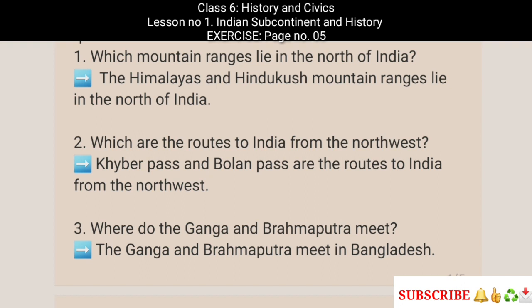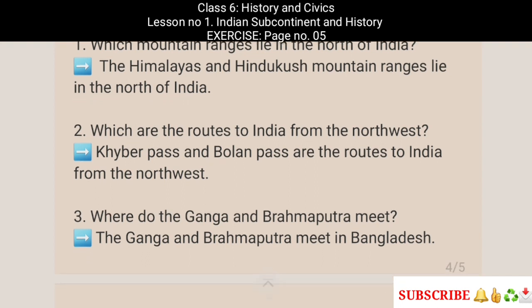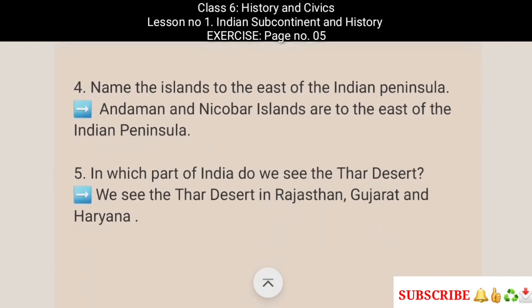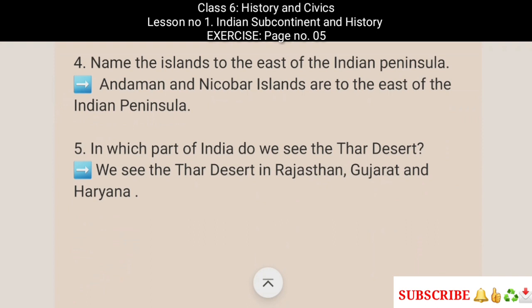2. Which are the routes to India from the northwest? Khyber Pass and Bolan Pass are the routes to India from the northwest. Question number 3. Where do Ganga and Brahmaputra meet? The Ganga and Brahmaputra meet in Bangladesh. 4. Name the islands to the east of the Indian peninsula. Andaman Nicobar Islands are to the east of the Indian peninsula.